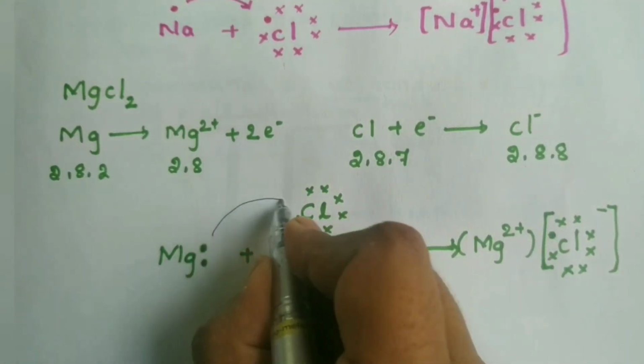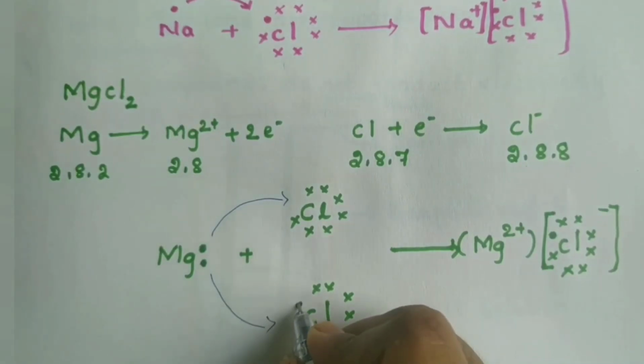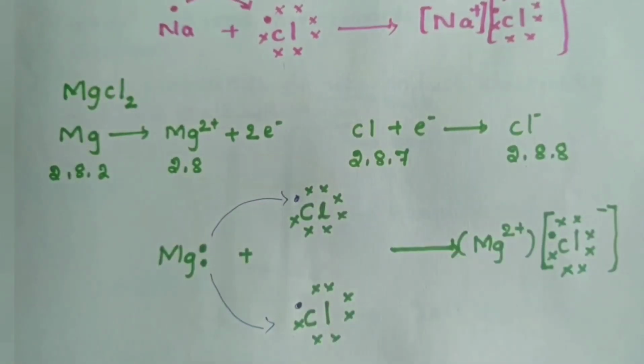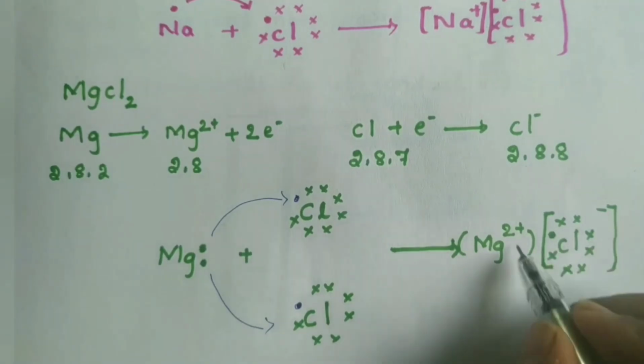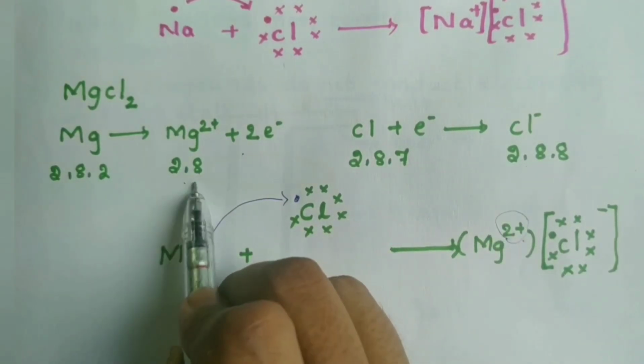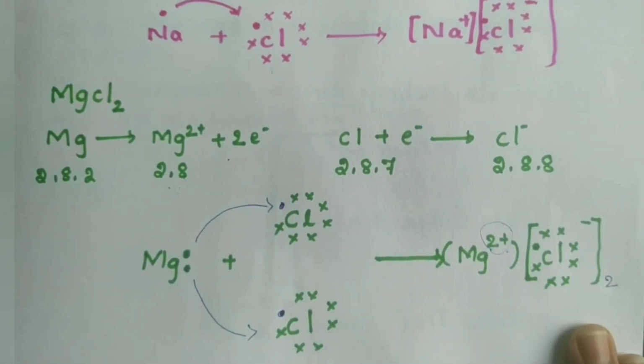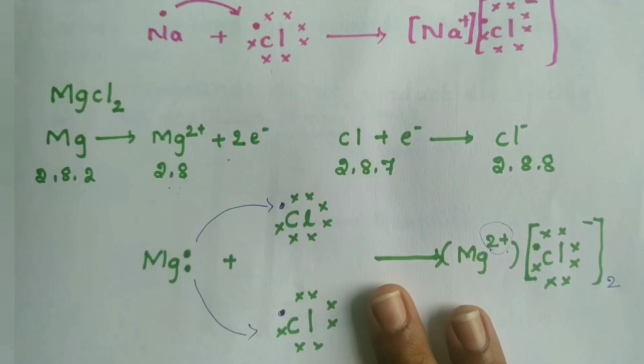It gets 1 electron from here and it also gets 1 electron from here, and 1 electron will be added to each. So how does it change? It becomes Mg2+, that is, it is losing 2 electrons to reach the octet level, and the compound is MgCl2. Okay, so I hope this is clear.